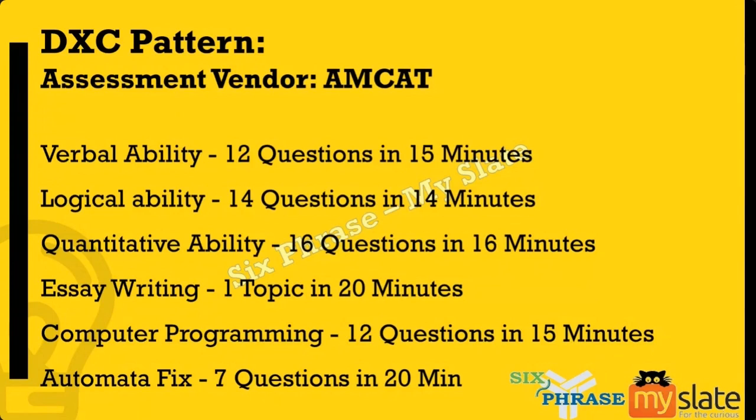The last and final section is your Automata Fix. This Automata Fix section is a coding section, but there is a small difference. This is not your regular coding section. In Automata Fix, 7 programs or 7 questions will be given, and each of these questions will have a small error in it. You should fix that error, compile it, ensure all the test cases are passing, and then proceed to the next question.